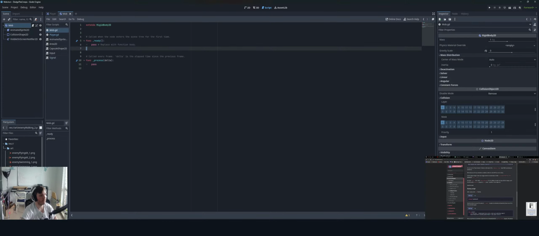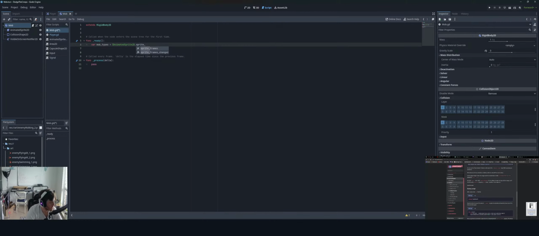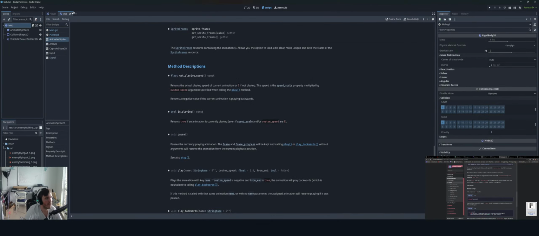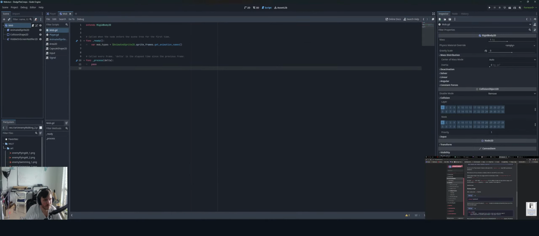So var mob_types equals AnimatedSprite2D.sprite_frames.get_animation_names. So for sprite frames, sorry, this seems not wrong.